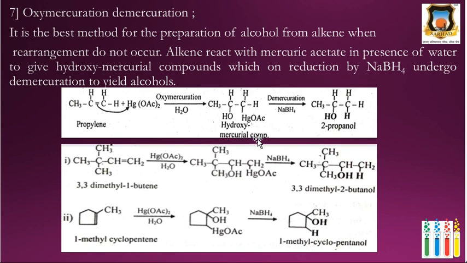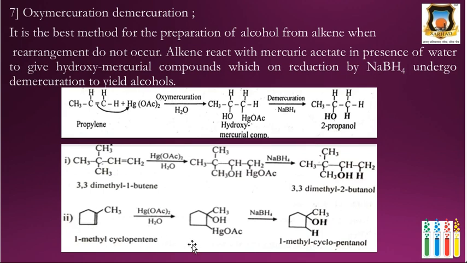And this is the hydroxymercurial compound and it undergoes demercuration, that is removal of the mercuric acetate by hydrogen in presence of sodium borohydride, not sodium hydride. Borohydride acts as a hydrogen donor and therefore here 2-propanol is the product. Same in this second compound, 3,3-dimethyl-1-butene. It gives this intermediate and after reduction or demercuration, it gives 3,3-dimethylbutanol.